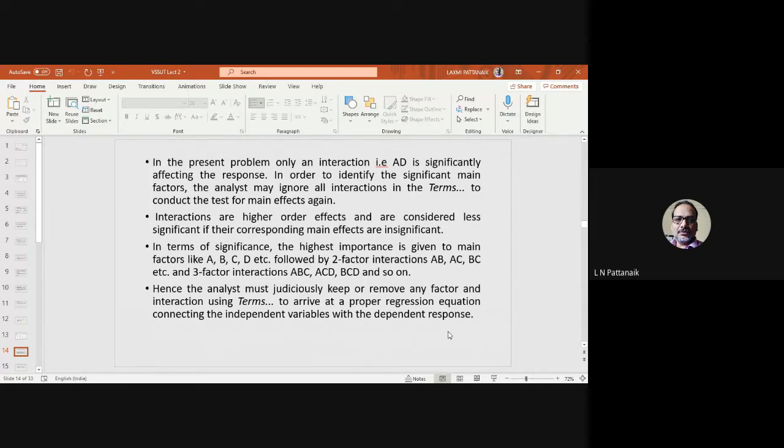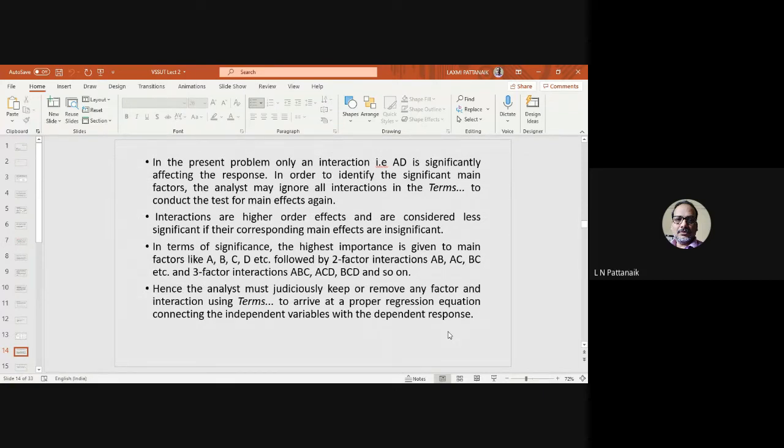So there are some means by which you can remove the interaction effects from the analysis. You can keep only the factors. Then you do the same testing, the ANOVA test, and you'll find which factors are important. That way you can judge whether all 4 factors are important or not. Because, as I said, in terms of degree of significance, the highest importance is given to main factors like A, B, C, D, followed by 2-factor interactions like AB, BC, then 3-factor interactions.